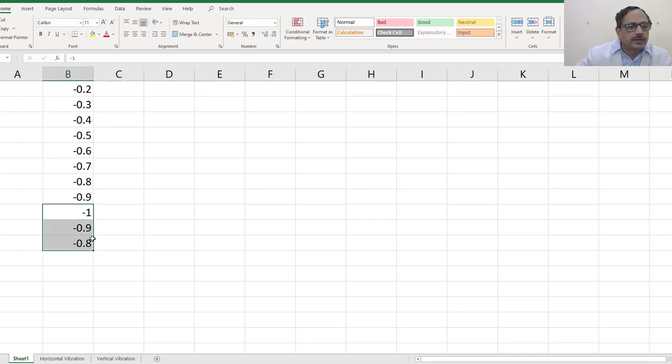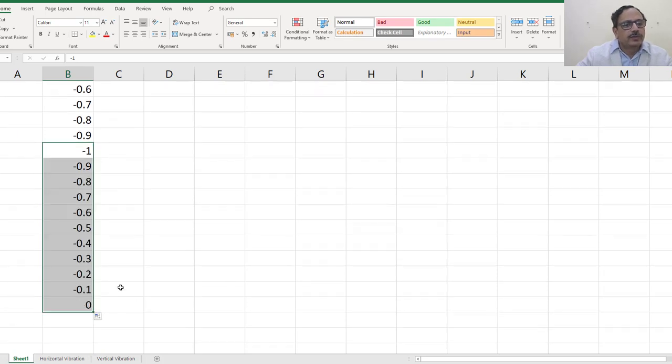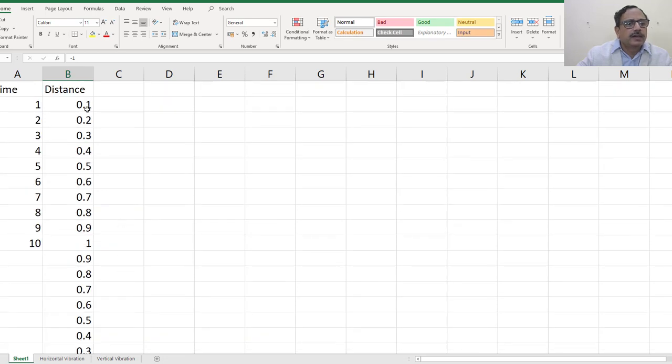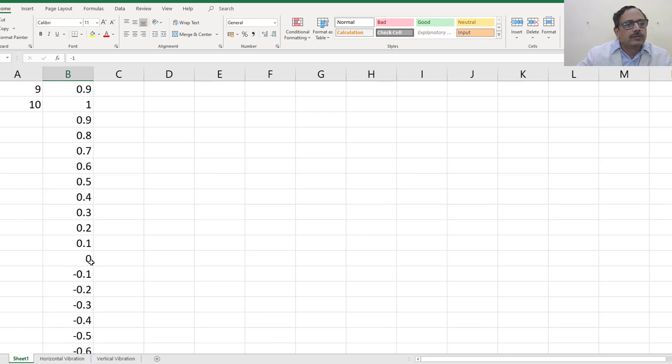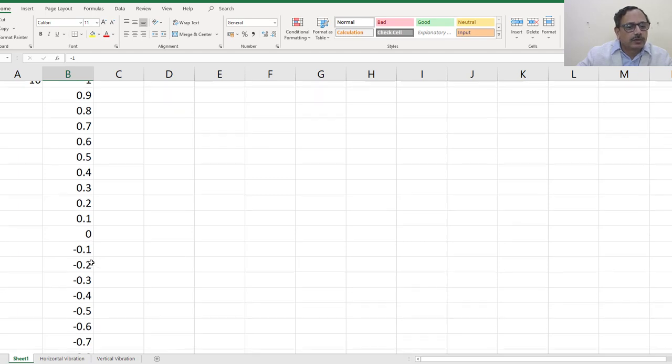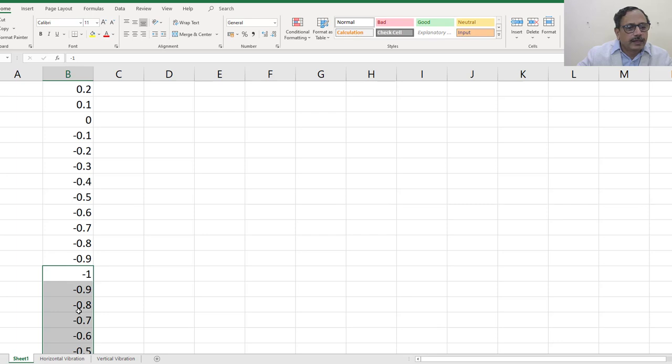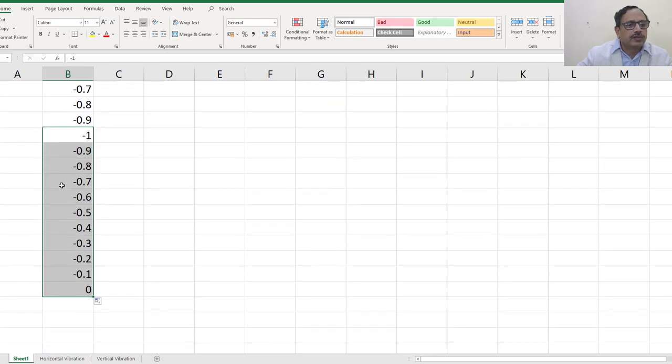So if we draw this, you will see again it is coming to 0. Right? So it started from 0 and started increasing from 0 to 0.1, 0.2, 0.3, 1, then coming down to 0, going to the negative, again increasing and reaching to this.